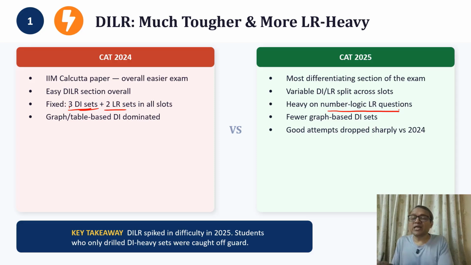The increase in difficulty level of the DILR sets in CAT 25 brought down the cutoffs in the CAT 25 paper. So the good attempts dropped sharply, and as I said, there were fewer DI-based sets. That was the major change. So DILR spiked in difficulty level in 25. Because of DILR, the difficulty level went up in 25, with more logic-based sets.